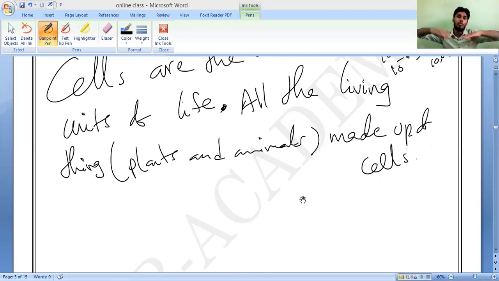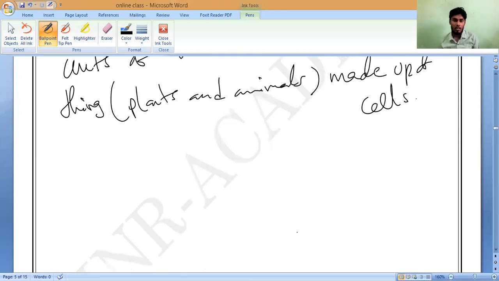Like how our house is made up of thousands of bricks arranged one after another, the living organism is also made up of cells. That is why we can say cells are the building blocks of plants and animals. Please note it down.